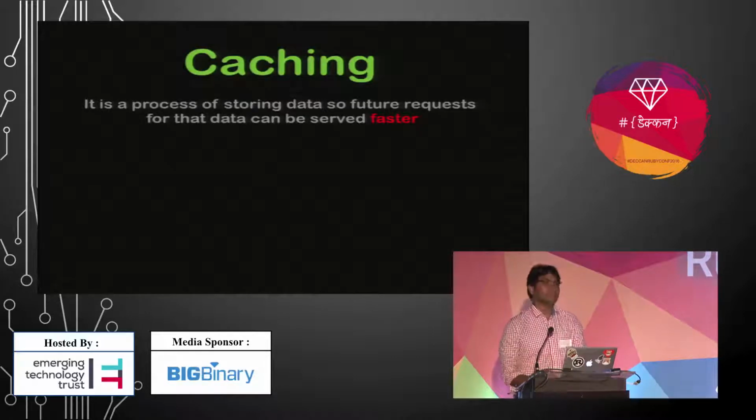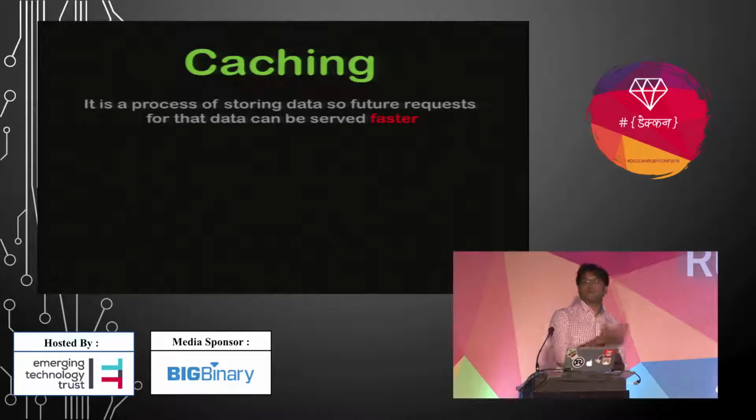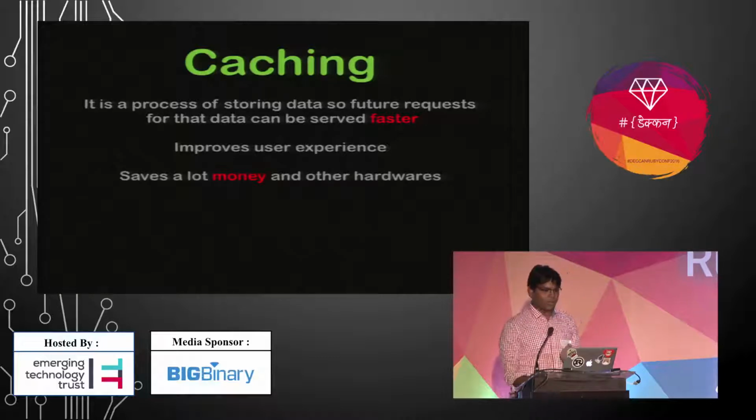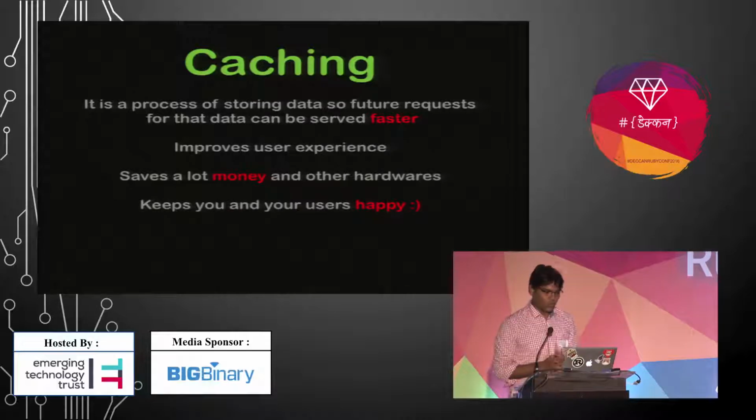Caching is a process for storing data so that future requests for that data can be served faster. It also improves your user experience. And caching is not just for serving requests fast, it also plays a very important role in saving a lot of money on other hardware. So it keeps you and your users happy.